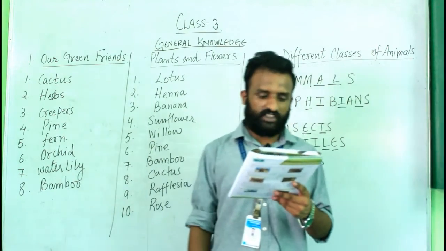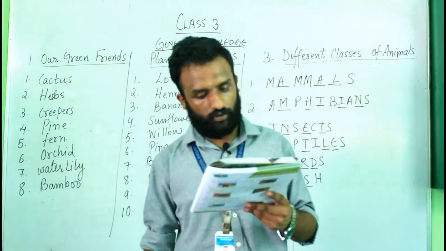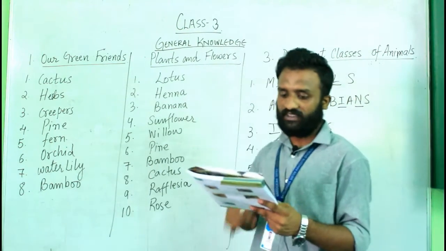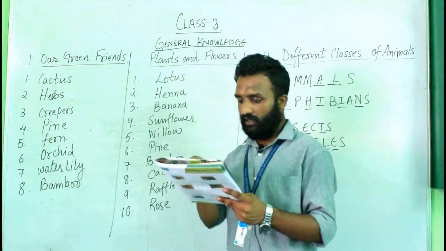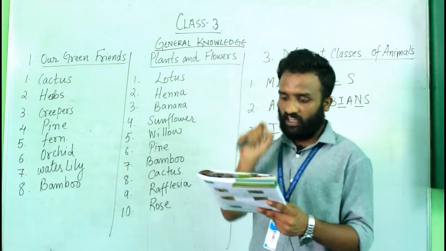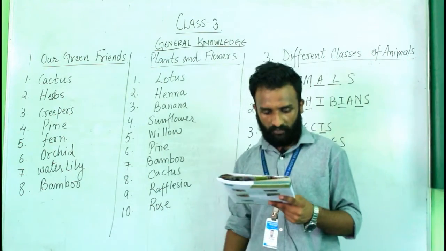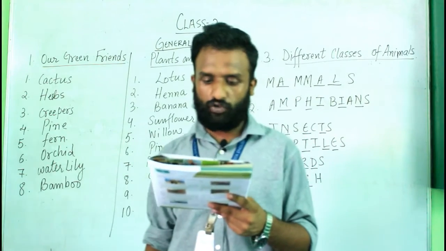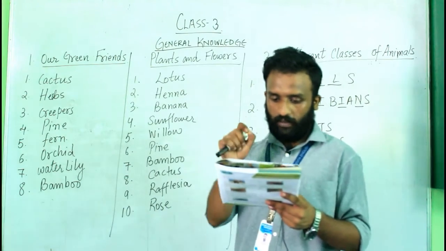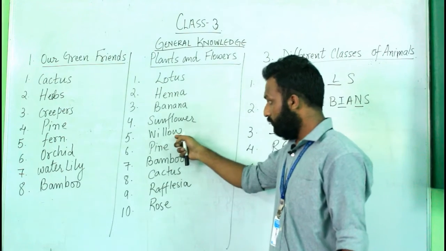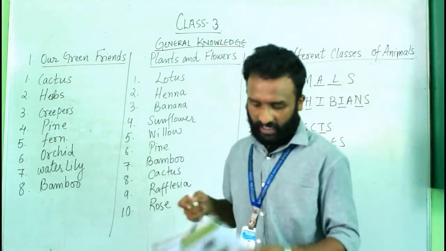The seeds of this flower are used to make cooking oil. The options are sunflower, rose and dahlia. The seeds of sunflower are used for making cooking oil. Number five, the wood of this tree is used to make cricket bat. Teak, banyan and willow. So willow wood is used for making cricket bat.